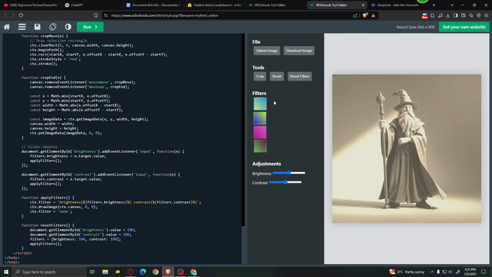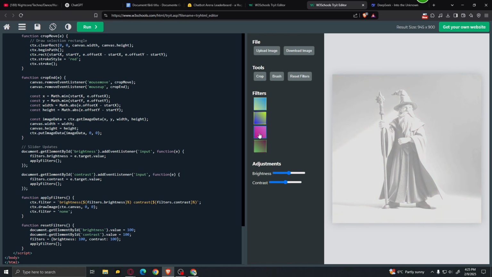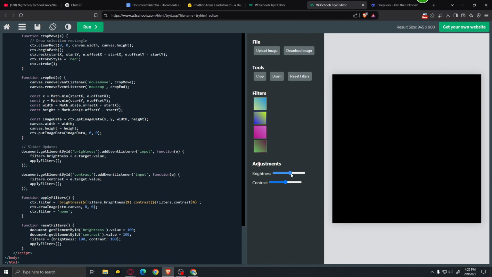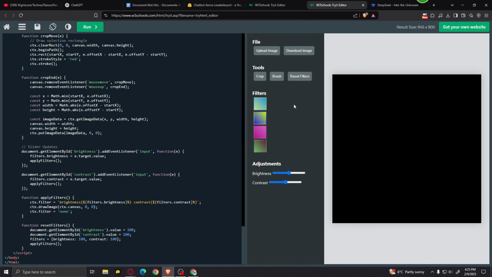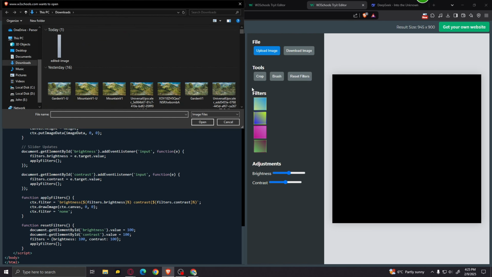For some reason the first filter over here doesn't seem to do anything, but the other filters, they just keep applying over and over. Not too bad. Okay, for brightness, I changed the brightness a little bit and the whole image turned to black, and now I can't seem to get it back. And pressing on reset filters doesn't really do anything, so I'm just gonna go ahead and upload the image again. And that doesn't work either. Yay.